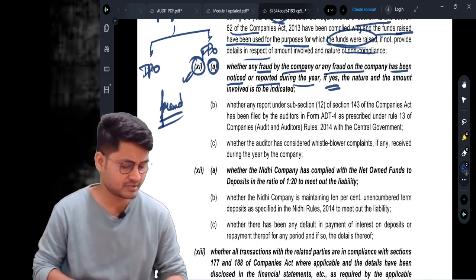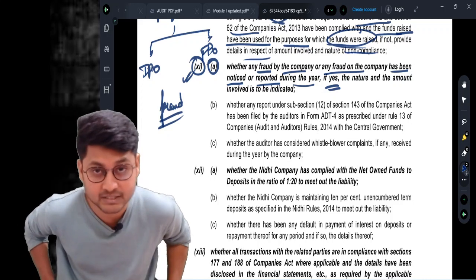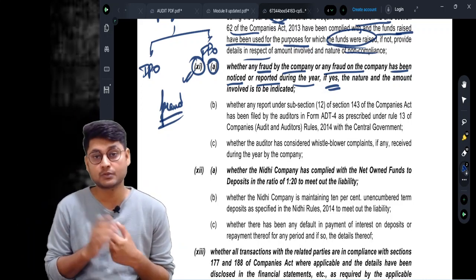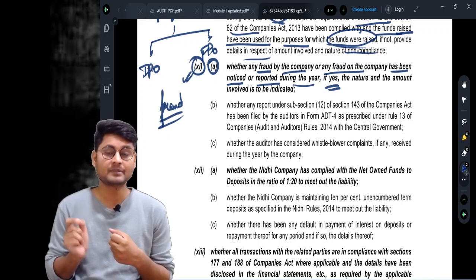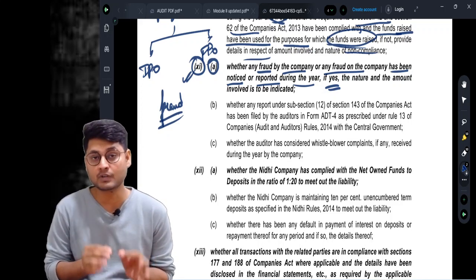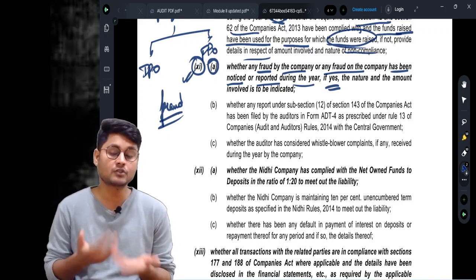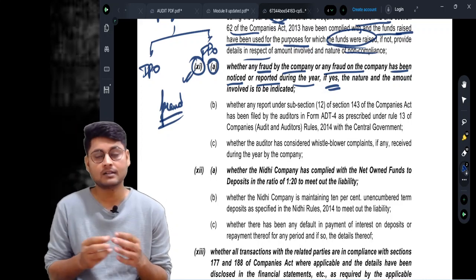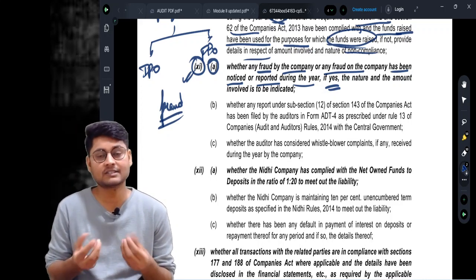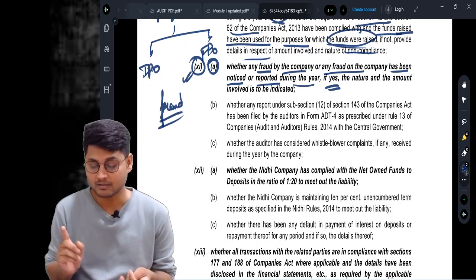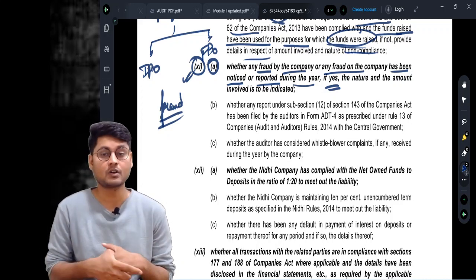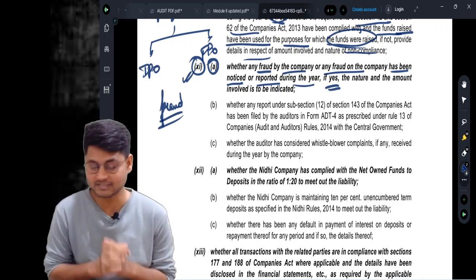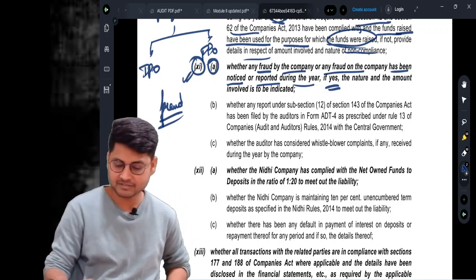So whenever you listen to the word fraud, in auditing we need to remember a few aspects. Point number 1, it is CARO 2020. Point number 2, it is standard number 240. Point number 3, it is 143 subsection number 12 of Companies Act 2013, where it also talks about fraud only, reporting to central government. So now let us have a discussion on the difference between paragraph number 11 of CARO 2020 and 143 subsection number 12 of Companies Act 2013. Let me give some basic details here.